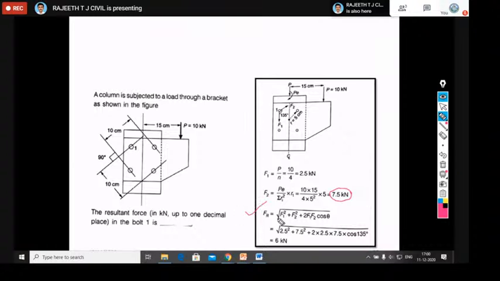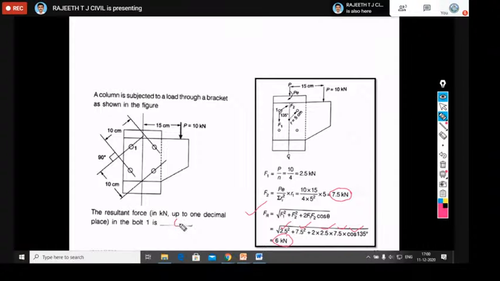Then you go for your resultant force calculation, similar to the previous problem. Resultant force equals the square root of F1 square plus F2 square plus 2 F1 F2 cos theta. Cos theta we have calculated directly from the figure. R also we have taken directly from the figure, since the meeting lines are given at 90 degree. If you substitute here F1 2.5 square, F2 7.5 square, and 2 F1 F2 cos 135 degree, you are going to get 6 kilonewton.